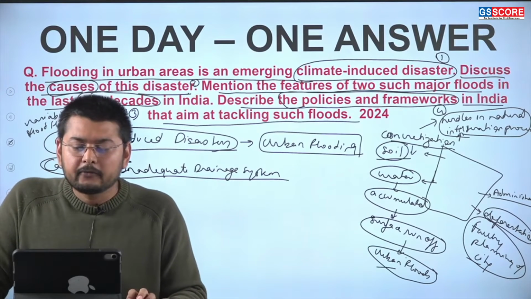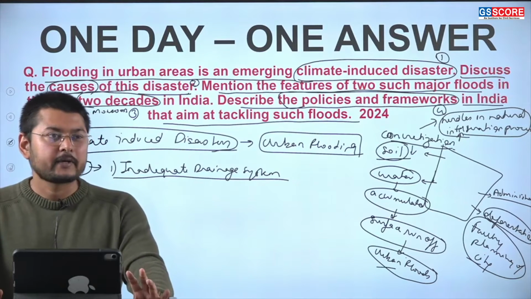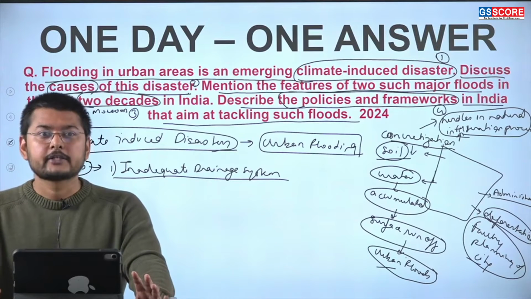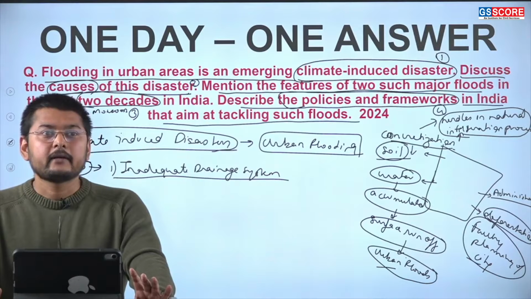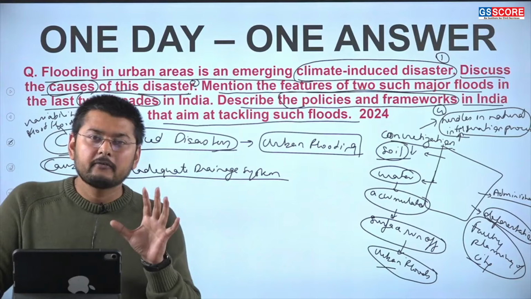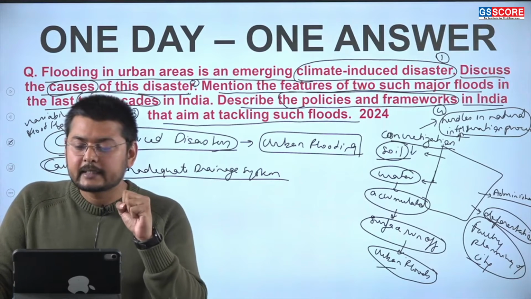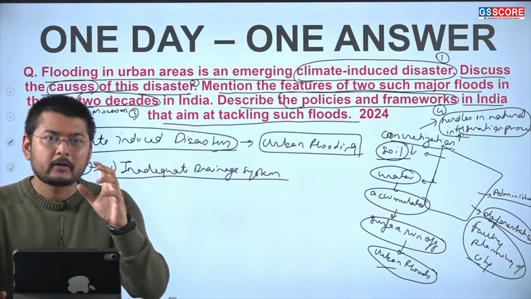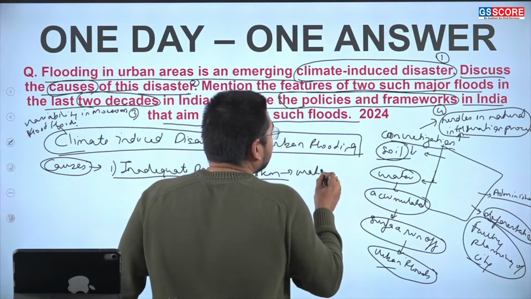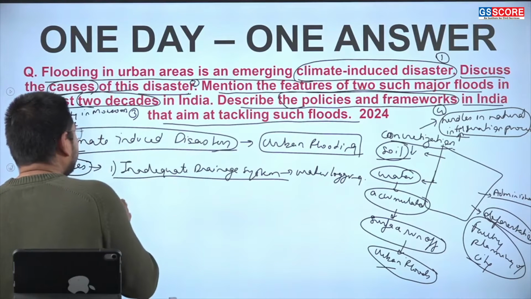So when we look at the first cause, that is the inadequate drainage system, we see that many Indian cities, for example Mumbai, Delhi, Bangalore, Pune, Hyderabad, Chennai, Kolkata, and we can also see Lucknow, are not properly planned, which is resulting in a condition where the drainage systems and drainage lines are not laid properly, resulting in waterlogging.